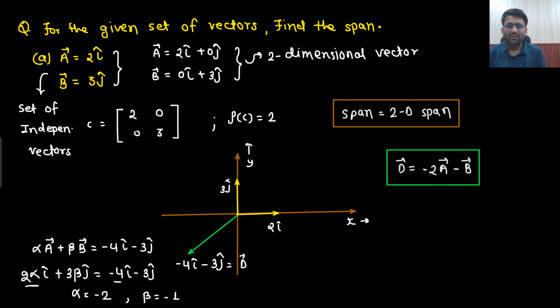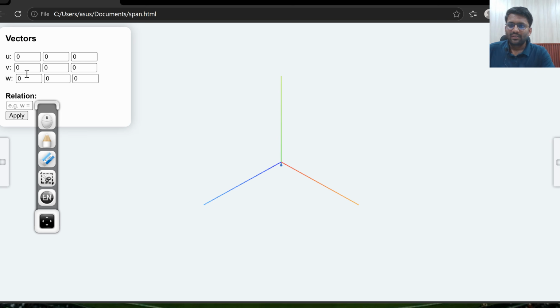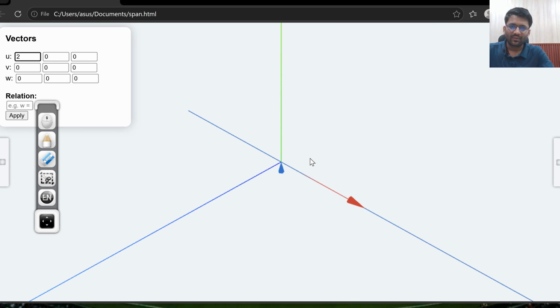2i cap, 3j cap. Okay. So I have created this simulator. Here I am putting vector u, which is our vector A, which is 2i cap, 2 0 0. When I only put 2i cap, it is showing just a line. I will simply zoom in. So it is simply showing a line. Now this is my vector u, which is 2i cap, and this is my vector v, which is 3j cap.